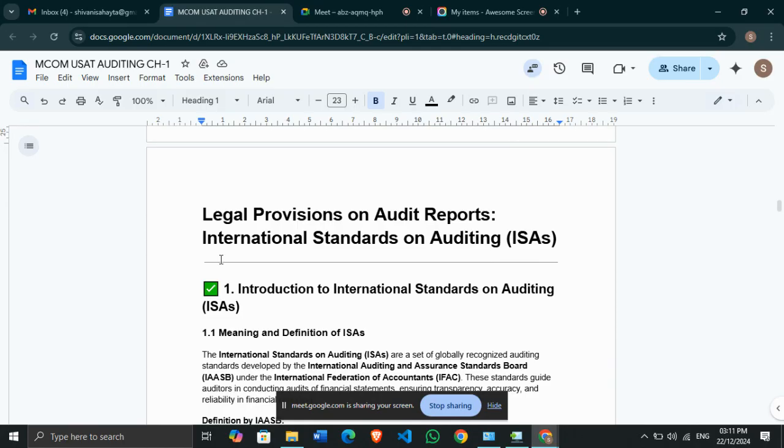Okay. Next topic is legal provisions on audit reports. Now, when we are talking about international auditing, only one thing comes into the picture, that is the International Standards on Auditing, ISA. ISA are a set of globally recognized auditing standards developed by the IASB, the International Auditing and Assurance Standards Board. Just like in India, the Indian Accounting Standards Board has established the Indian accounting standards. Similarly, if you're going international, then ISA are generally recognized as the auditing standards.